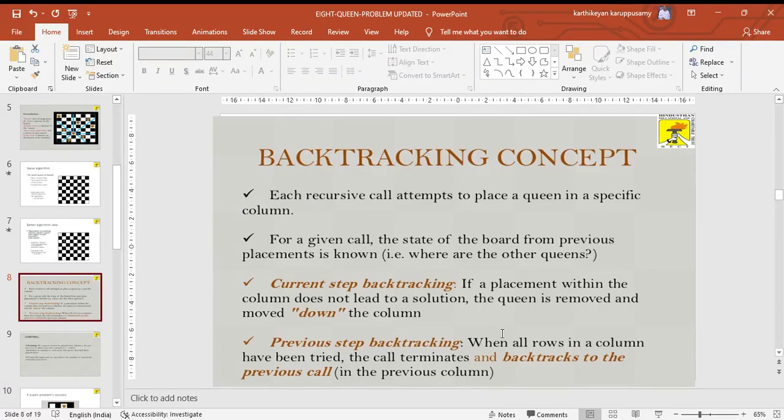Okay. First thing, there are two steps of backtracking: current step backtracking and previous step backtracking. Current step backtracking: if the placement within the column does not lead to the solution, then the queen has to be removed and moved down to the next column. Then previous step backtracking: when all the rows in a column have been tried, then we will call the termination process. That's the end of our algorithm.